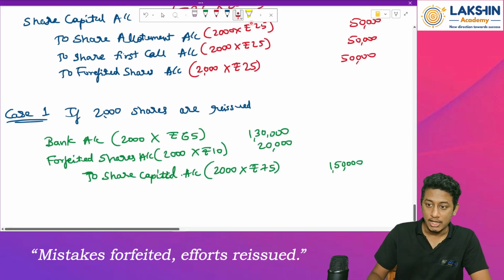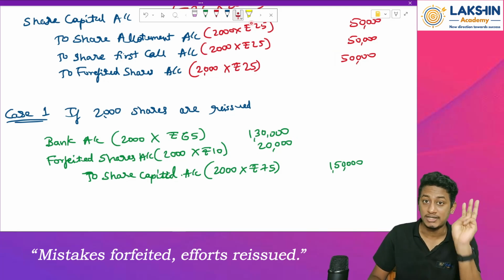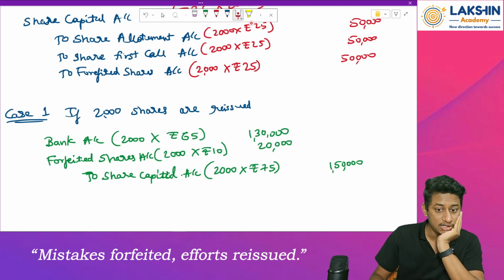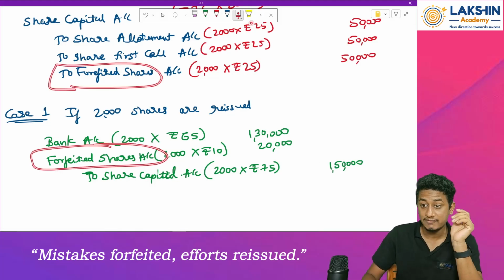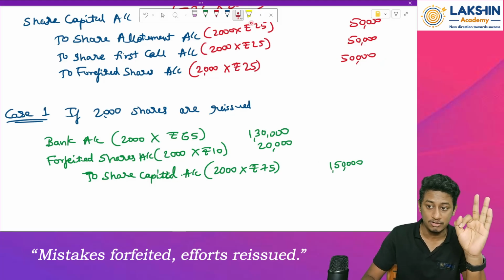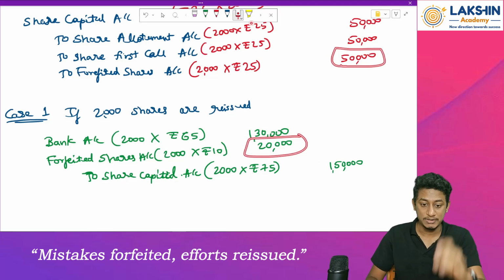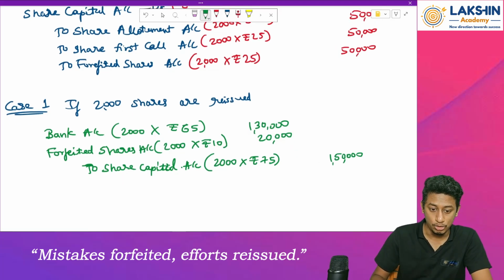See, 50,000 rupees has been credited, 20,000 rupees has been debited. That means there is still a credit of rupees 30,000. What is this called? See, this was the gain, this was the loss on reissue. That means we are in the net gain of rupees 30,000. 50 minus 20, 30,000 rupees gain, right? So now, how to pass this?